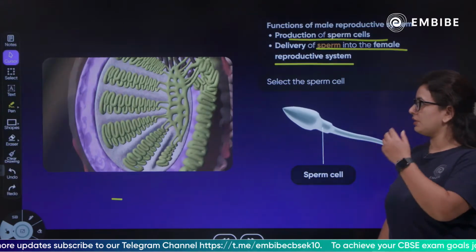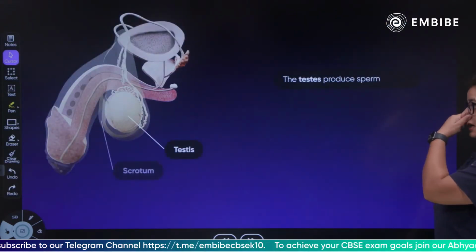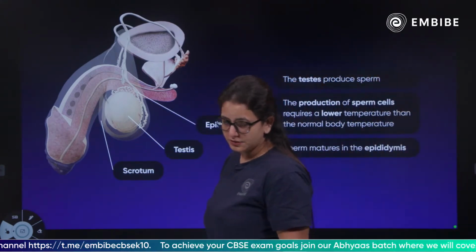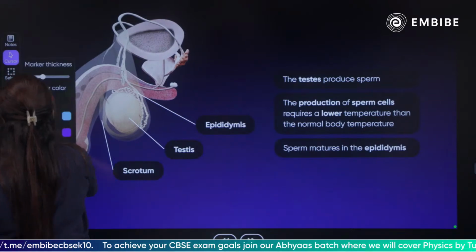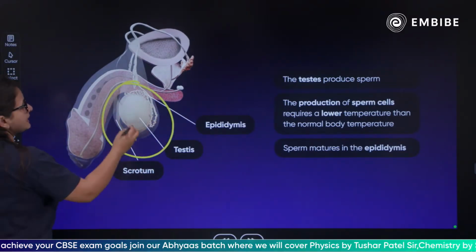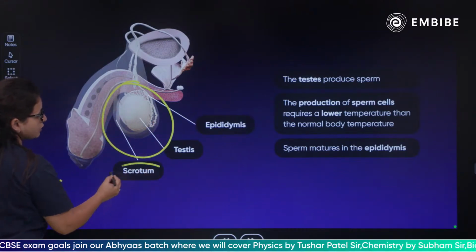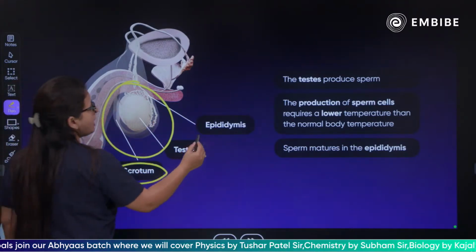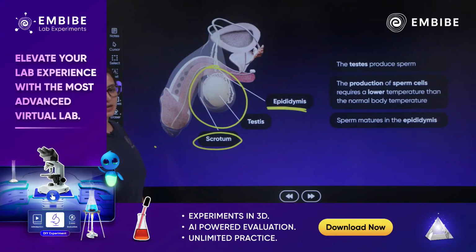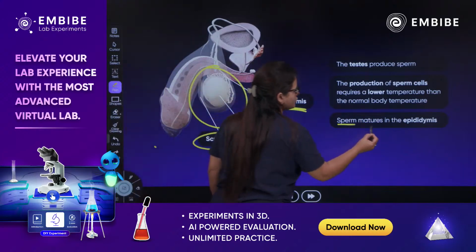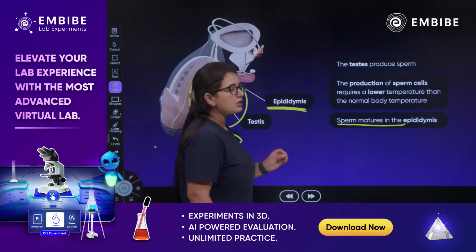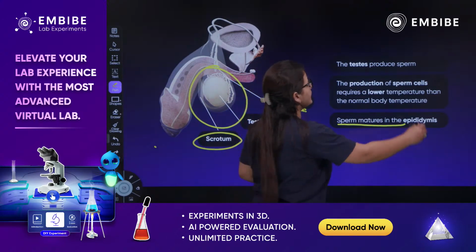As we talk more, next we have the testes. Children, the testes are part of the male reproductive system. As you can see, this part is the testes. The testes sit in a pouch-like structure called the scrotum, and there is a tube-like structure called the epididymis, where the sperm matures. The function of the testes is to produce the male gamete.